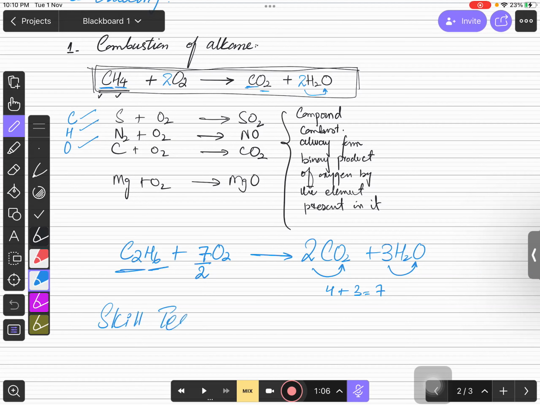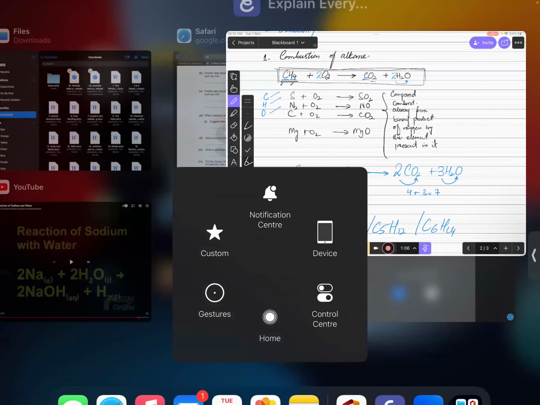Yes. चलें, अब मुझे जल्दी से combustion लिख के दिखाएं. Write down the balanced chemical equation for the combustion of propane, butane, pentane, and hexane. Just do it quick. I want 4 balanced chemical equations from your side. You need to write the chemical combustion equations of these 4 compounds. Just do it quick and send me the picture so I can check.